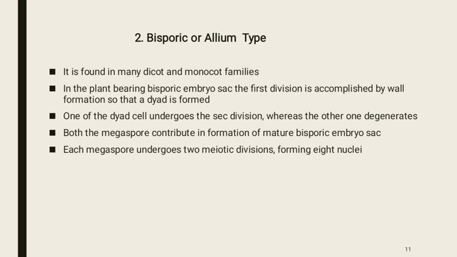Each megaspore undergoes two divisions, forming 8 nuclei. Actually, the bisporic embryo sac develops from one of the two diad cells formed as a result of the first meiotic division, also known as meiosis I, of the megaspore mother cell. Both the nuclei of the functional diad take part in the formation of the embryo sac, and each nucleus undergoes two mitotic divisions, and the mature embryo sac is 8 nucleated. In allium type it develops from the chalazal diad.